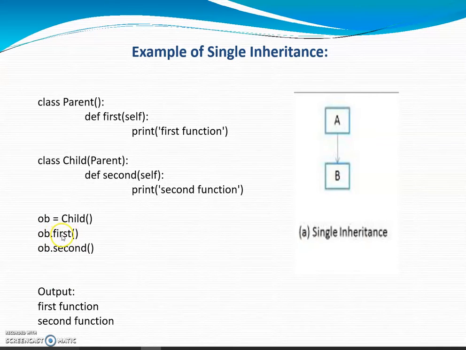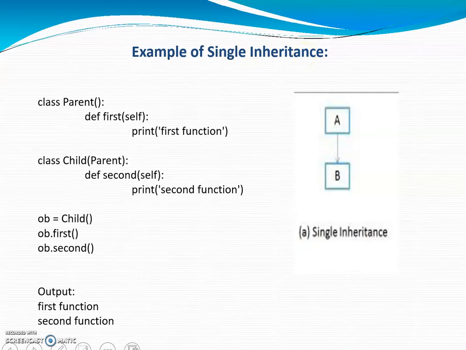So ob dot first will call the parent class method, print the first function message on the console, and then return back to the statement. Then ob dot second will call the child class method, print the second function message on the console, and then stop the execution. So this is about single inheritance.